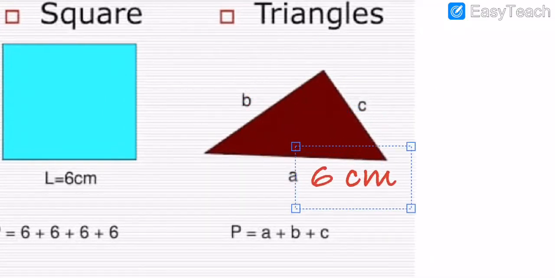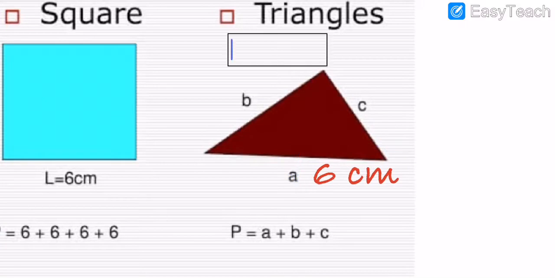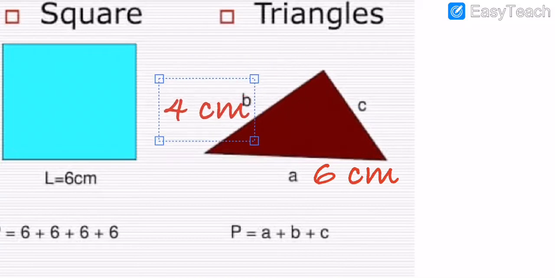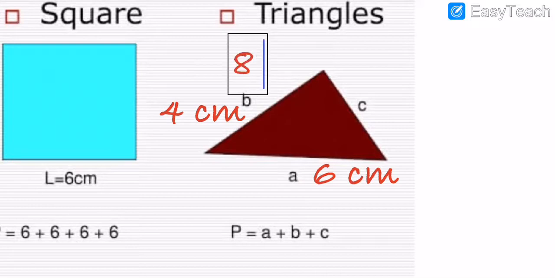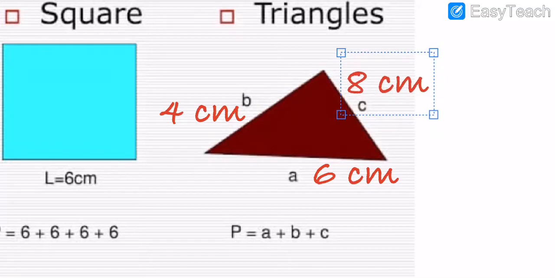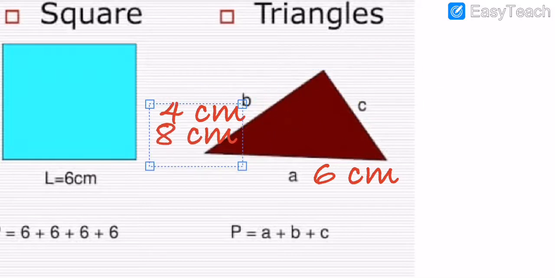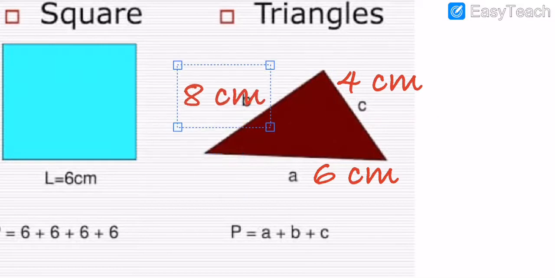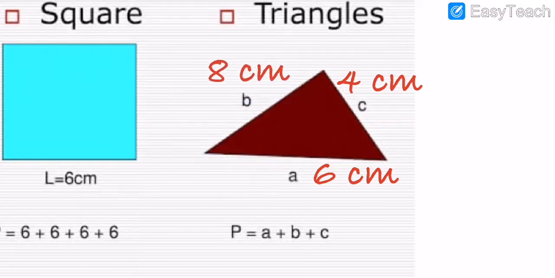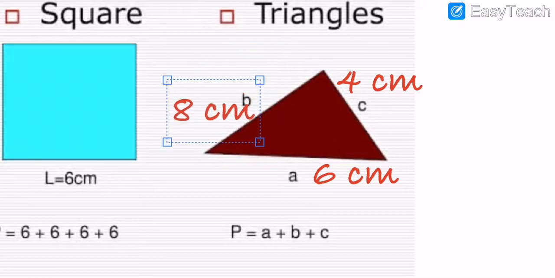What I am telling you: A is 6 centimeter, B is 4 centimeter, and then after, my dear students, C is 8 centimeter. Generally, 8 centimeter is here, and here is the 4 centimeter. Got my points, all of you? You have to write all these things.